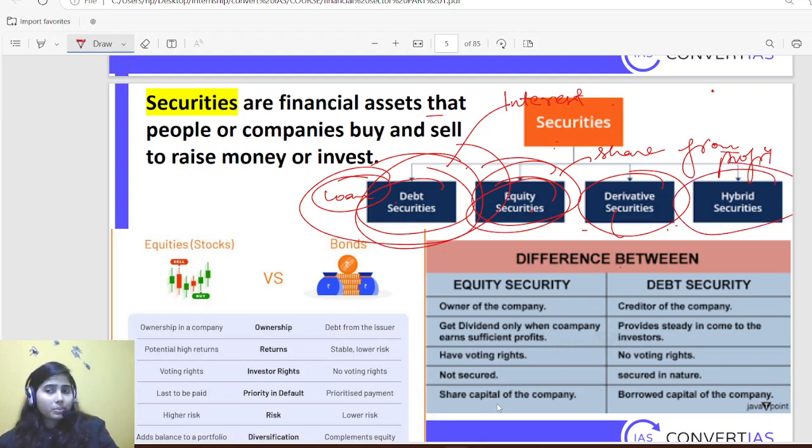Then hybrid securities. Suppose I need 100 rupees, and I say, look, give me 100 rupees, I'll pay you 2% interest after a year, and then I'll convert your loan, your debt, into shareholding. So right now you are my creditor, you have given me debt securities. I'll pay you 2% interest for a year.